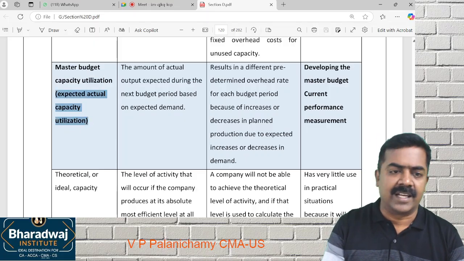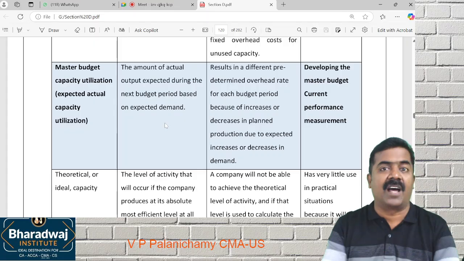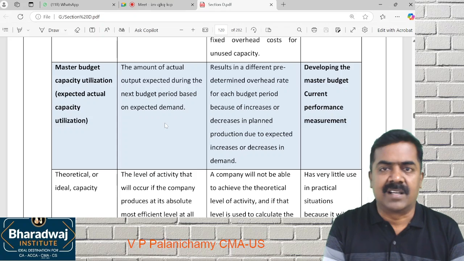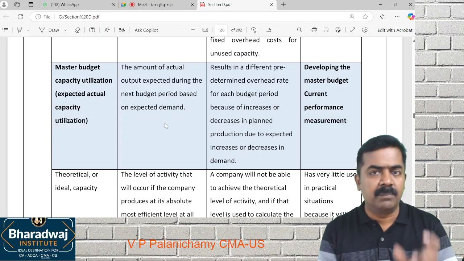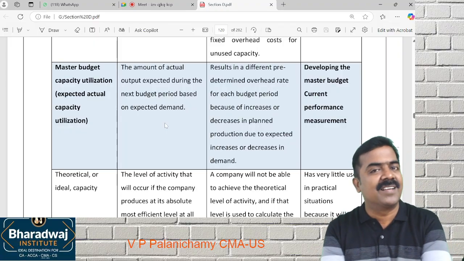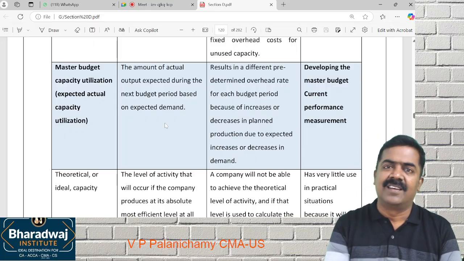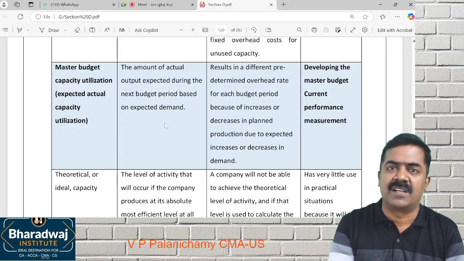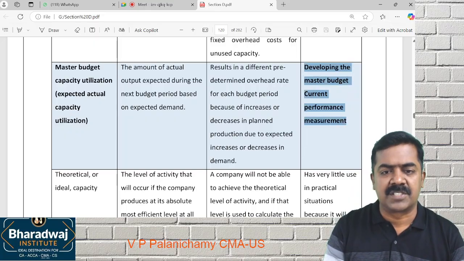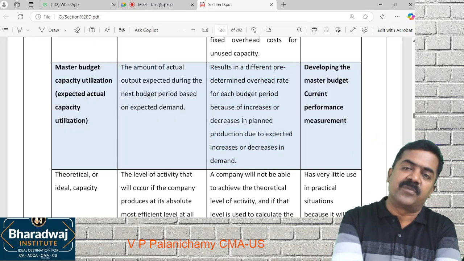It can be calculated based on demand. It can be calculated based on availability of raw material, depending upon what constraint you are facing. For example, if the constraint is availability of labor, based on available labor, we'll manufacture. If the constraint is availability of material, based on the material, we'll manufacture this many units. If the constraint is demand for the product, then the production will be scheduled based on the demand. So the budget is prepared based on the constraint. Constraint may be different for different companies.